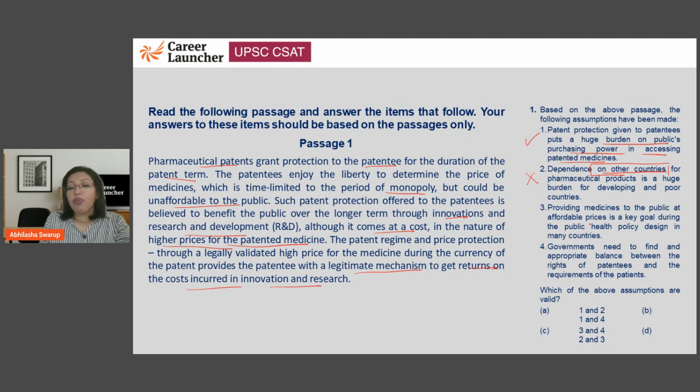Let's look at 3. Providing medicines to the public at affordable prices is a key goal during the public health policy design in many countries. Again, we don't know what is the key goal. This cannot be assumed from the passage either. So let's eliminate. Let's look at option number 4. Governments need to find an appropriate balance between the rights of the patentees and the requirements of the patients. Yes, this can be assumed because there has to be some sort of a balance. So 4 can be a good choice. So here options 1 and 4 are a good choice. Let's take a look. 1 and 2 no, 1 and 4 yes. Okay, so the correct answer is going to be B, 1 and 4. I hope you got that.